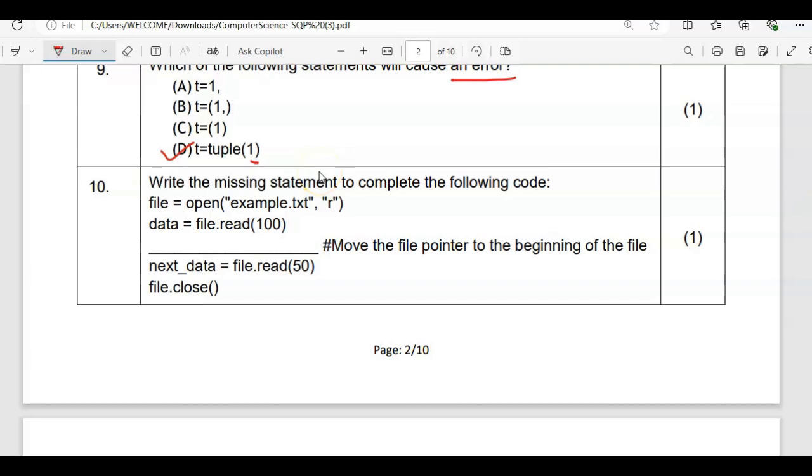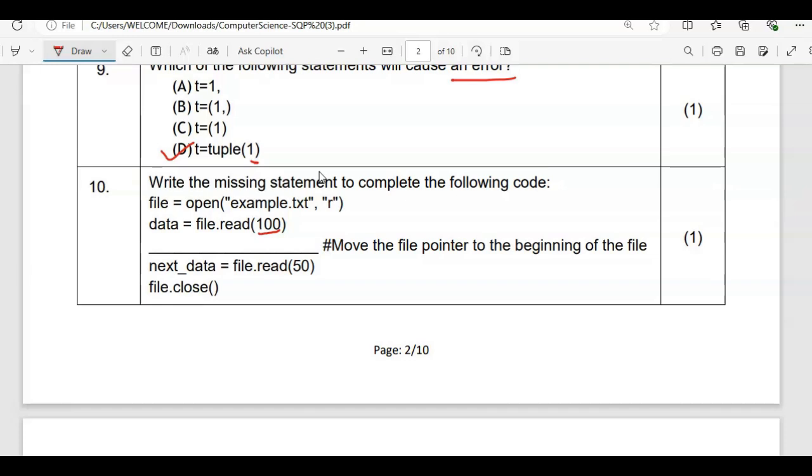So moving to the next question, we have question number 10. Write the missing statement to complete the following code. So this is from file handling. file is equal to open. We are opening a file example.txt. It's a textual file, and in read mode, we are opening this file. Now file.read, and we are just reading the first 100 characters from the file example.txt, and that data will go into the data variable. Now this is the missing statement.